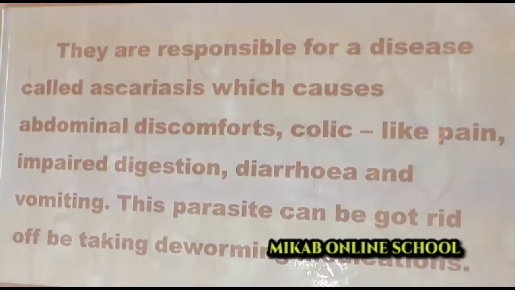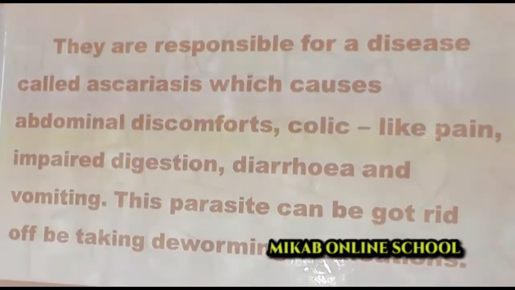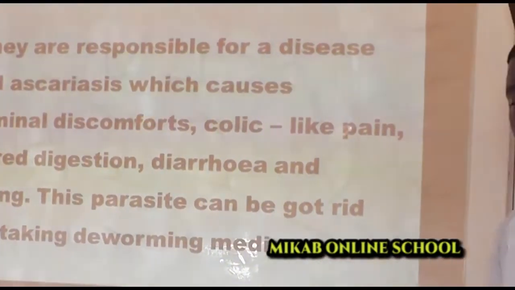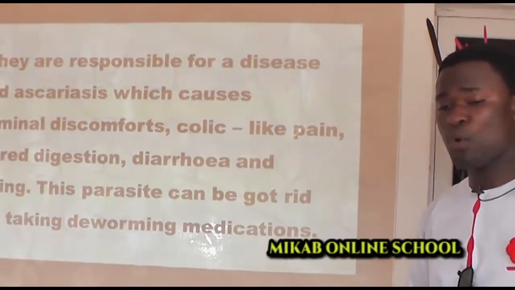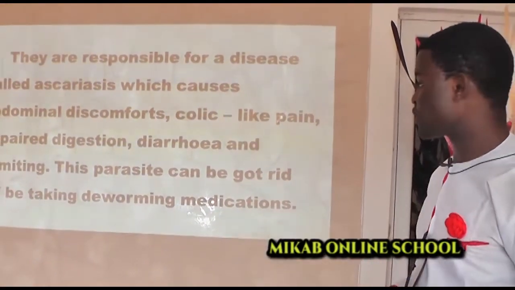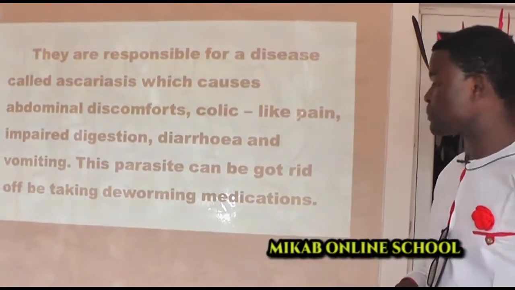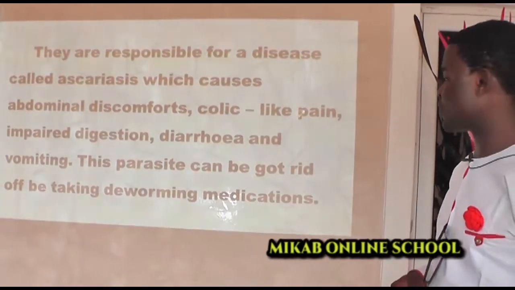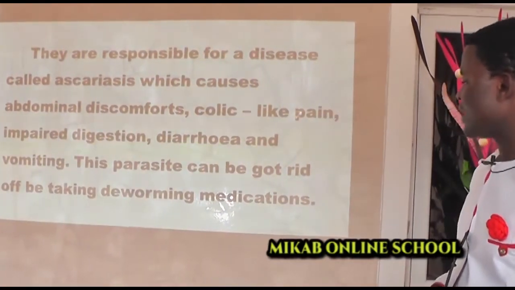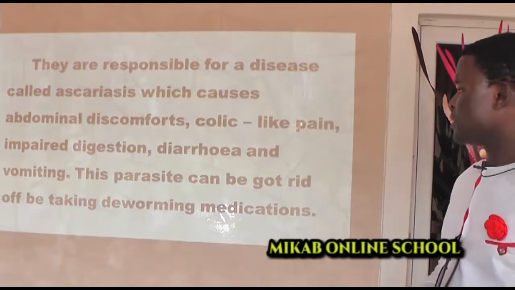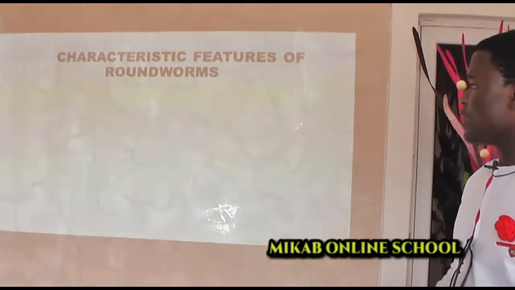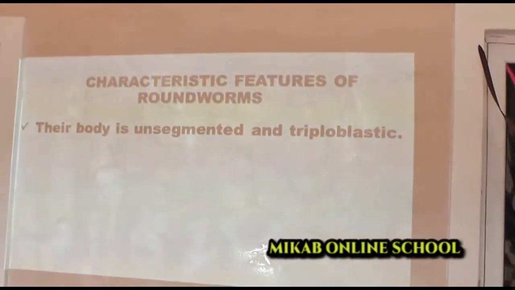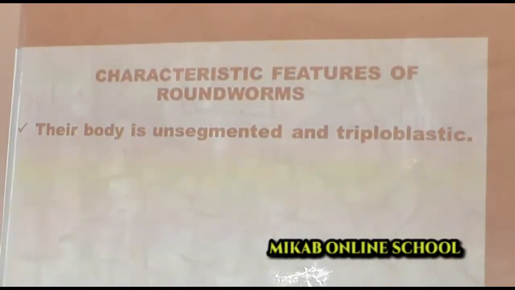So whenever anyone suffers from any of these kinds of diseases, by the time you go to carry out some test, a doctor may ask you to go and deworm. Why? Because some of these parasites, roundworms, may be suspected to be in the person's digestive system. Then let's now take a look at the features of these organisms.